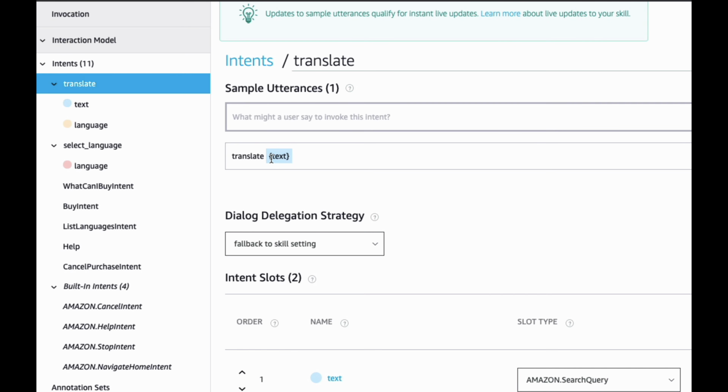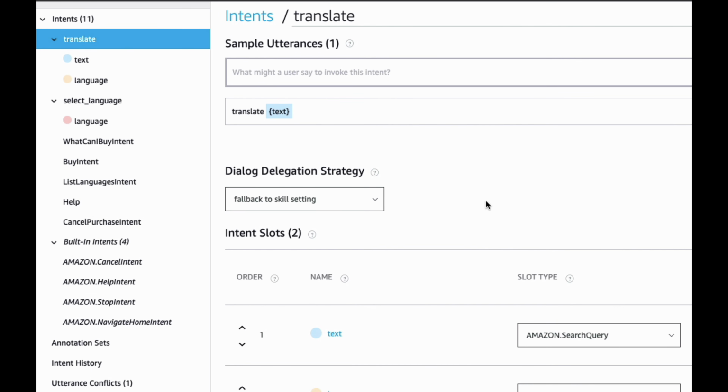We want a slot that essentially will match on any text, either a word or even a phrase of several words. And Amazon doesn't really support that directly. There's not one called dynamic or free-form text where you can just say, hey, anything that comes after translate, put that into the slot. And that's really what I wanted.